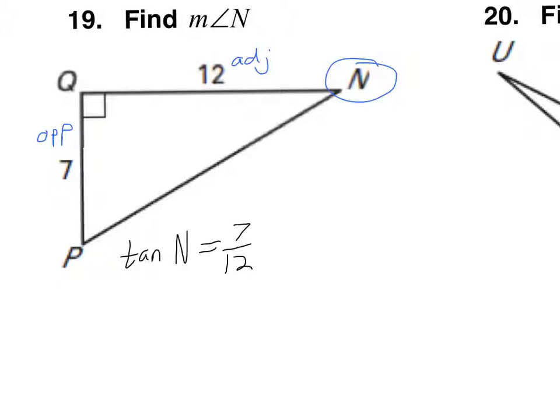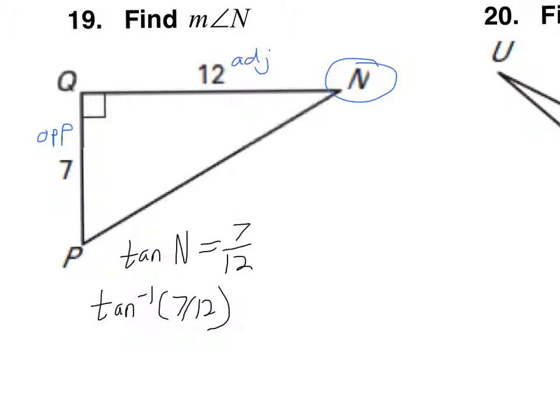Now this is kind of an inverse situation, an opposite situation. You know what the tangent equals, but you don't know the angle. So this is the situation where we're going to say inverse tangent 7 over 12. It's like you're asking your calculator, what angle has a tangent equal to 7 over 12?